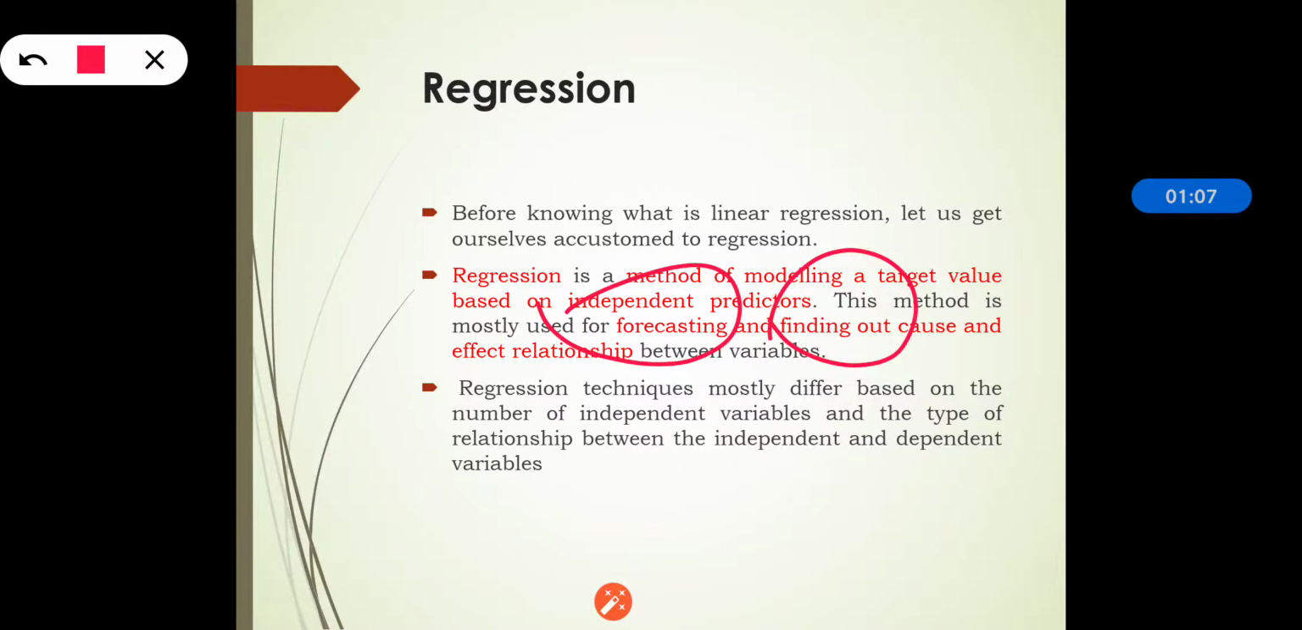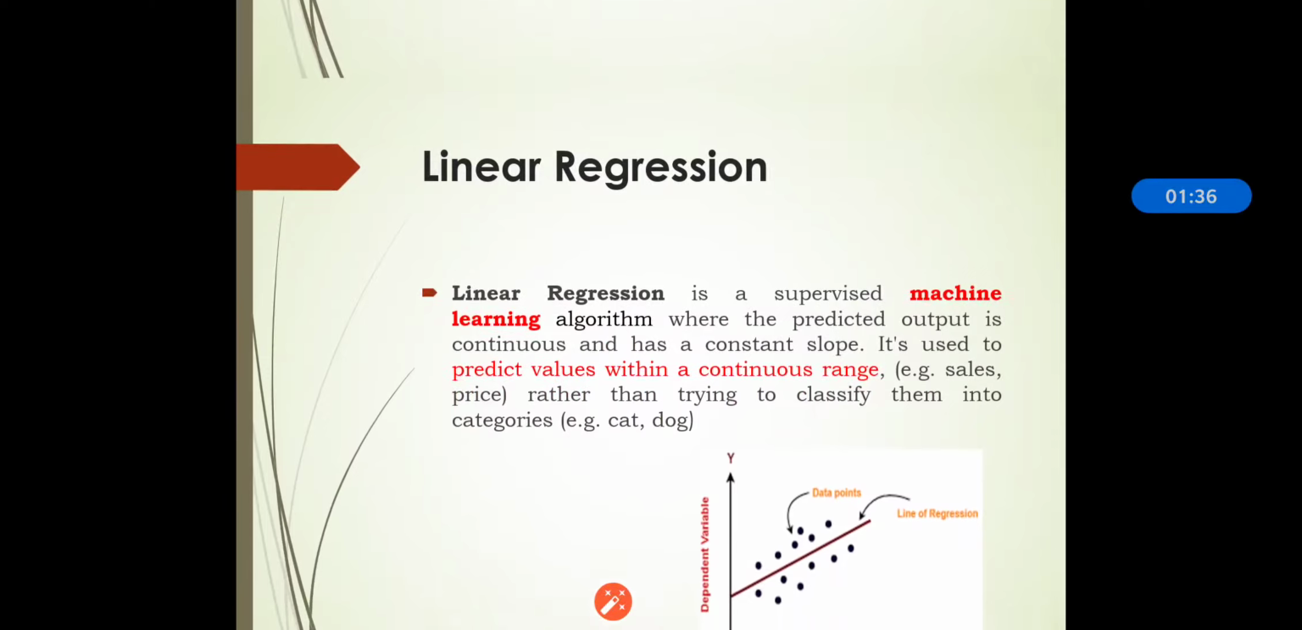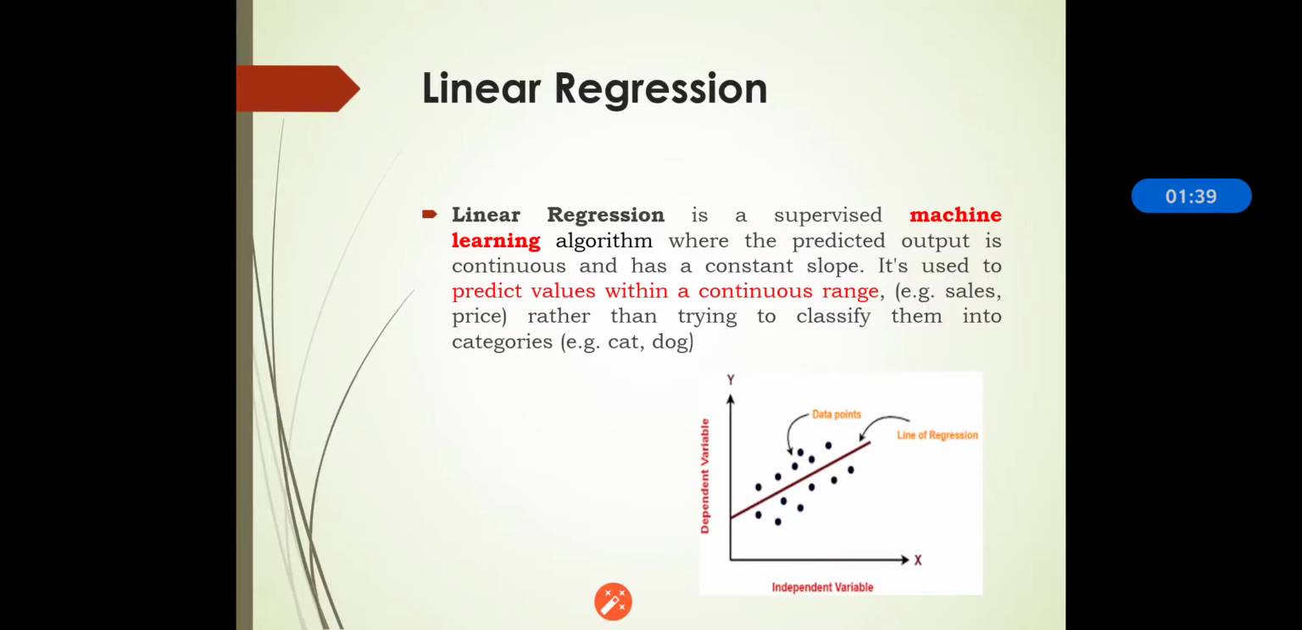So regression techniques mostly differ based on the number of independent variables and the type of relationship between the independent and dependent variables. So how do the regression techniques differ? They differ on the basis of number of independent variables and the type of relationship between the independent and dependent variables. The various types of relationship are also a very important part that we are going to study. So starting with the linear regression.